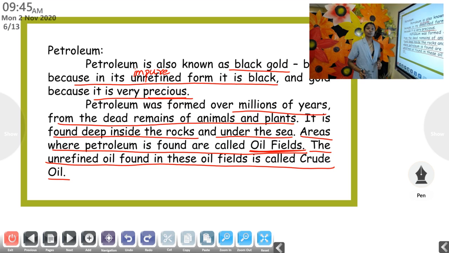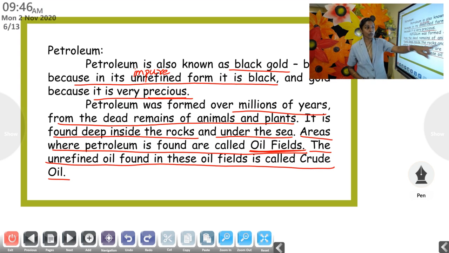You might have heard the term crude oil. That is, it has impurities, waste particles are there. It is not refined, it is not purified. So petroleum as such, if it is not refined, if it is not purified, we call it crude oil.